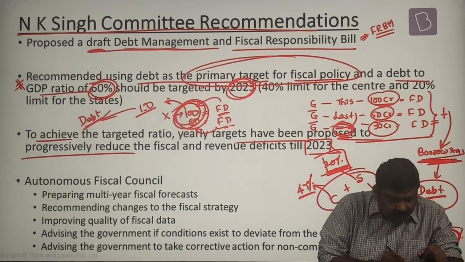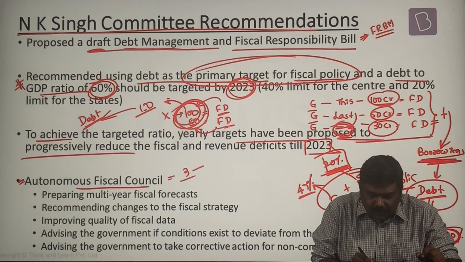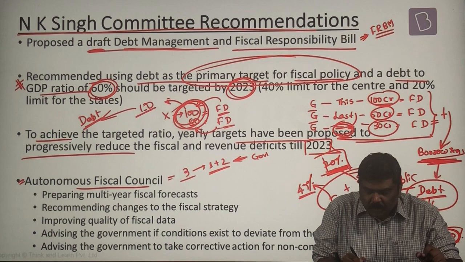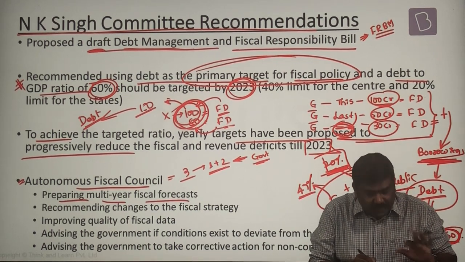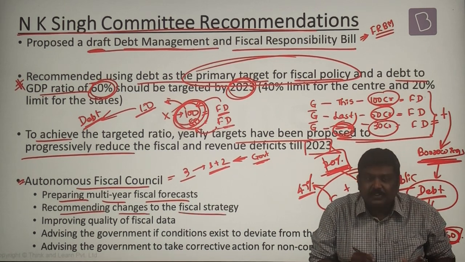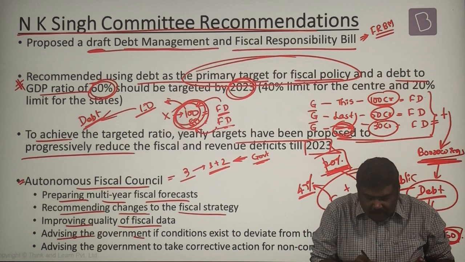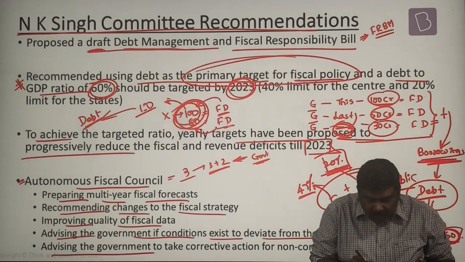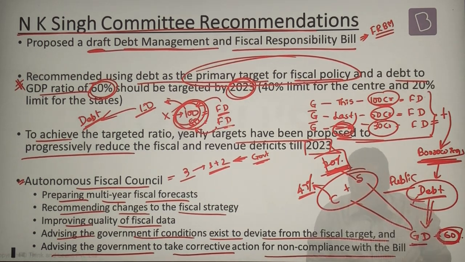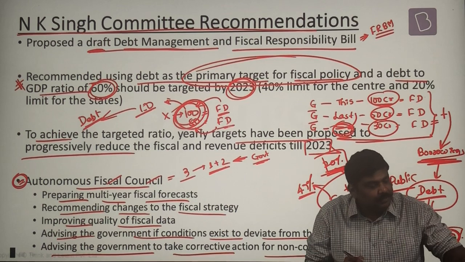Next, it recommended the formation of an Autonomous Fiscal Council, which will have a composition of 3 members, 1 chairperson plus 2 other members appointed by the government. The functions of this council will be preparing multi-year fiscal forecasts, recommending changes to the fiscal strategy of the government, improving quality of the fiscal data, advising the government if conditions exist to deviate from the fiscal target, and finally advising the government to take corrective action for non-compliance with the bill. So these are the recommendations regarding the Autonomous Fiscal Council.